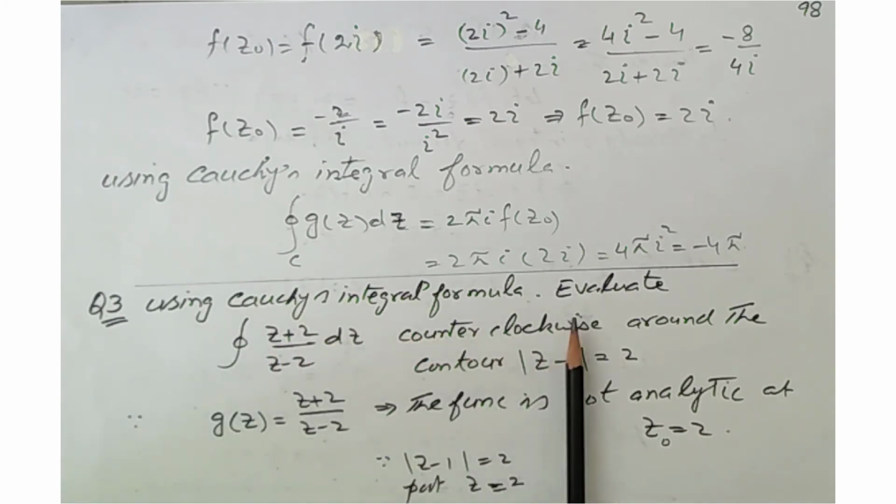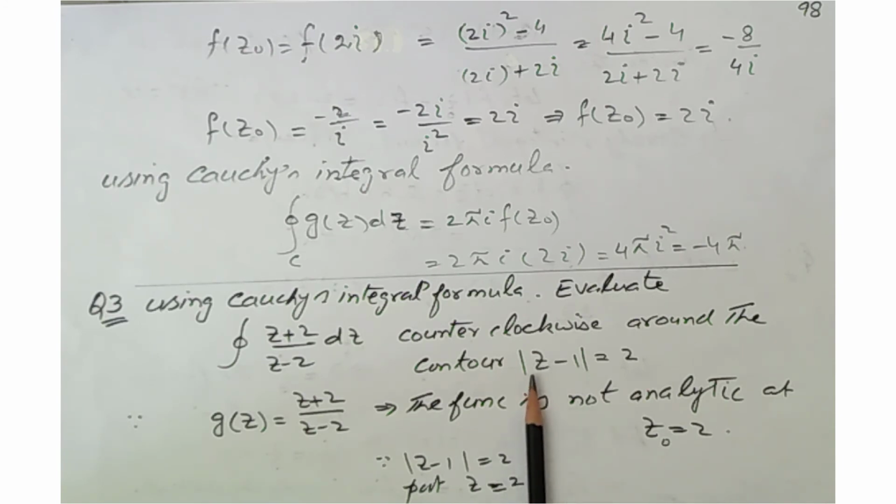Now question 3. Using the Cauchy integral formula, evaluate this integral counterclockwise around the contour mod z minus 1 equal to 2. This is again a circle. Now again we see that this function, which is called g of z, is not analytic at z naught equal to 2, because when we put 2 here, the total result becomes infinity. So the function is not analytic at z naught equal to 2.